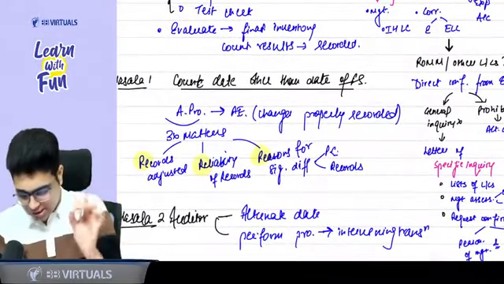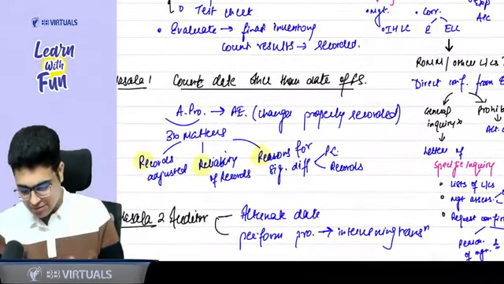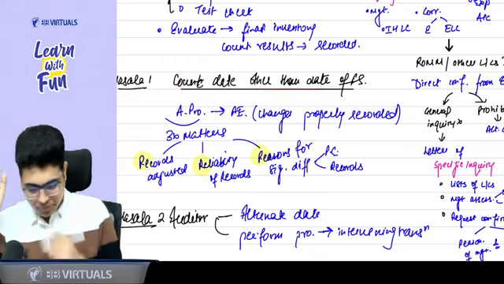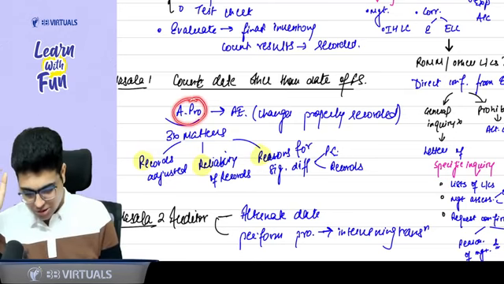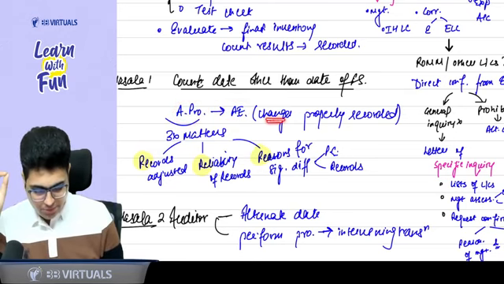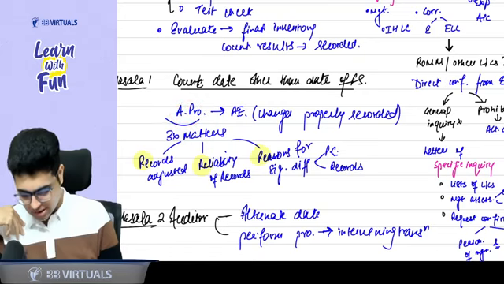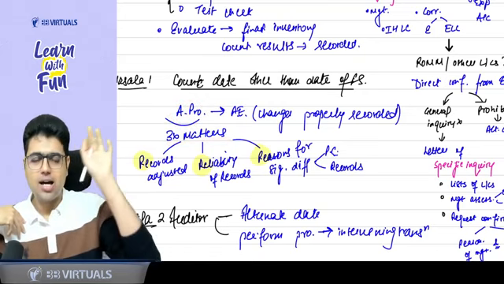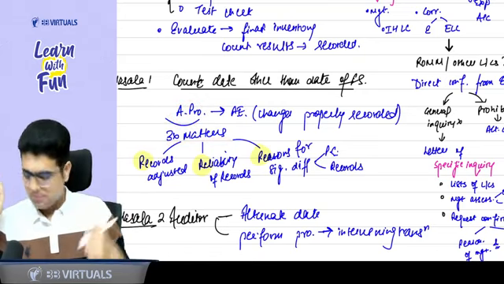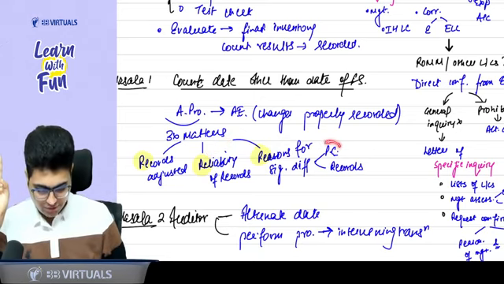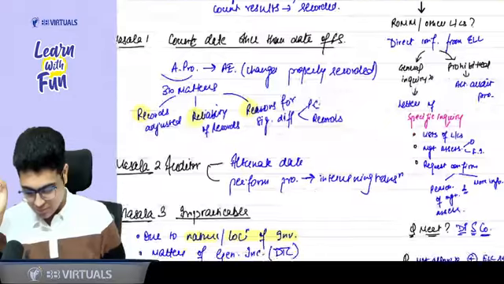Then you consider case number 1. Inventory is counted at a date other than the date of financial statement. Whenever this happens, you need to perform the procedure to get the evidence that the changes between the 2 dates are properly recorded. When you are performing these procedures, 3 matters need to be considered, the 3 Rs. First R is records are properly adjusted. Second R is reliability of records. Third R is reasons for differences between the physical count and the records.